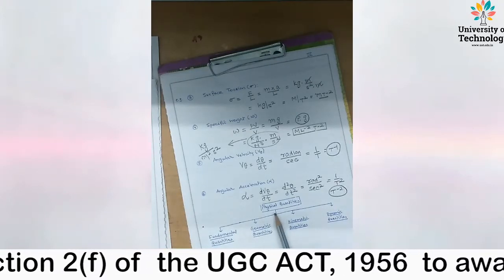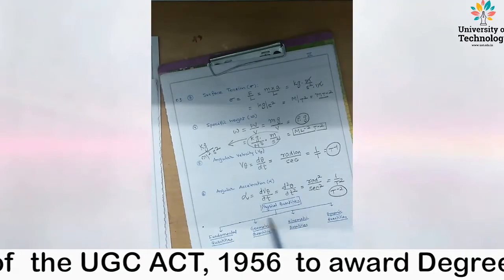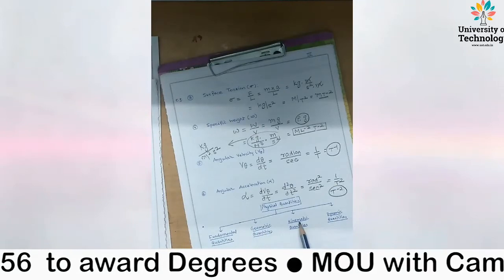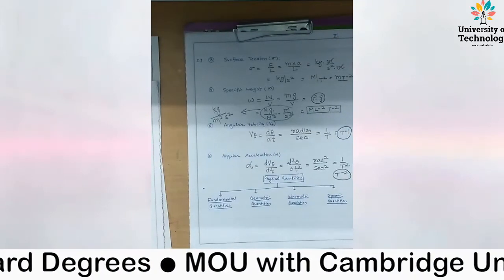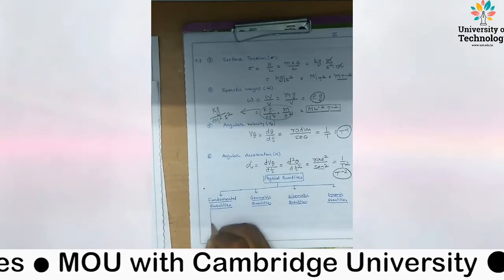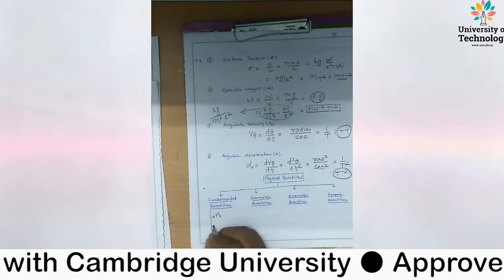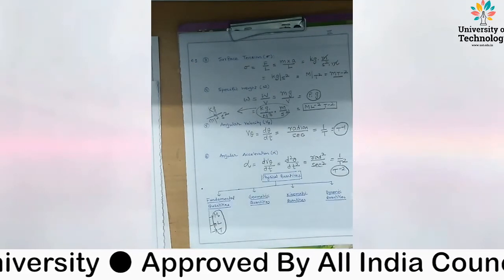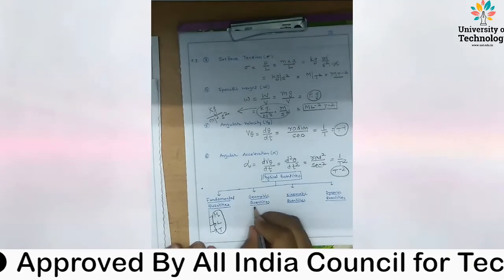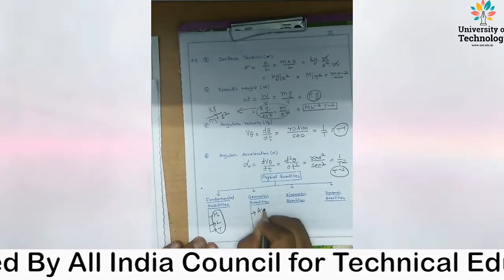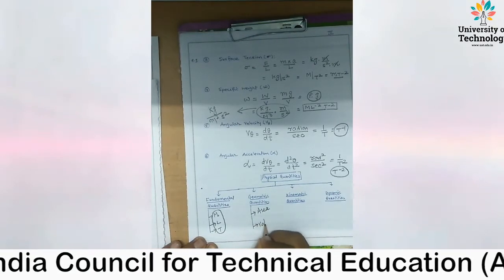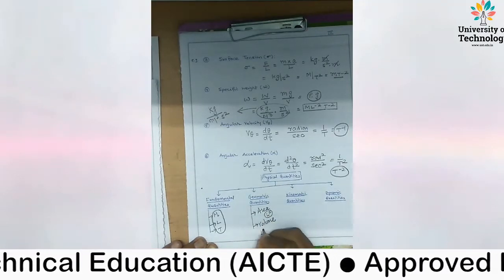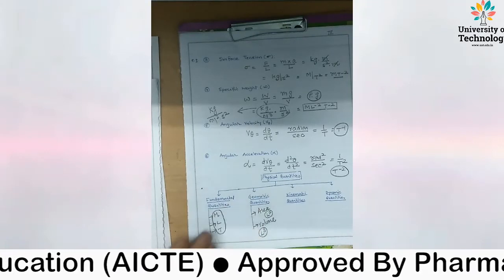So the physical quantities are classified as fundamental quantities, geometrical quantities, kinematic quantities and dynamic quantities. What are fundamental quantities? Mass, length and time, which we generally use in this subject. What are the geometrical quantities? Area and volume. What is the dimension of area? Square of length. What is the dimension of volume? Cube of length. So these are derived units.